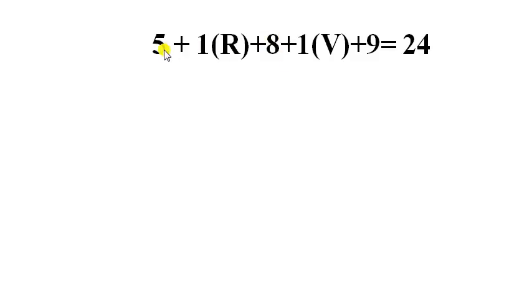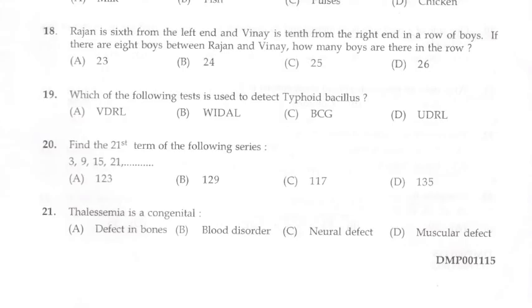So while adding these numbers, we will get the answer as 24. So the answer for this question is 24. That is, there are 24 boys in the row.